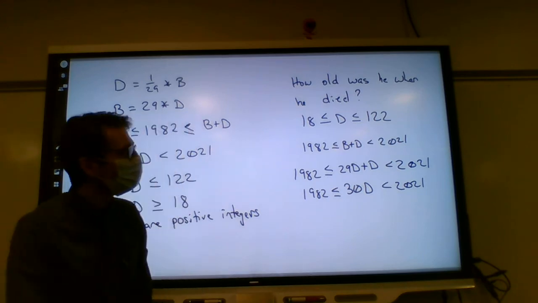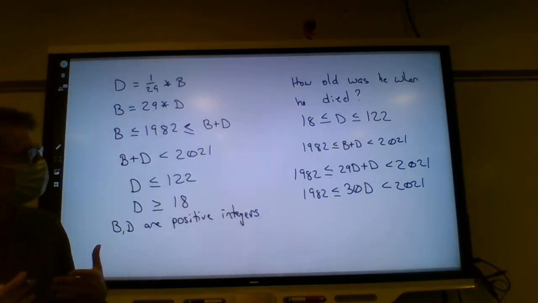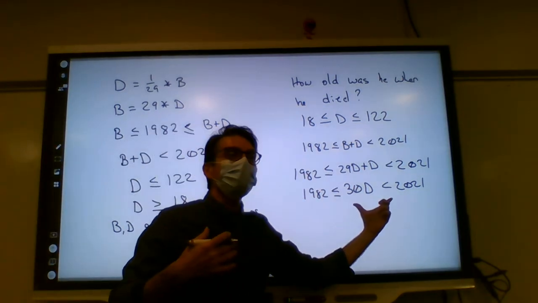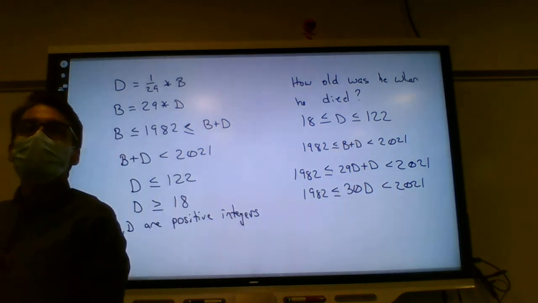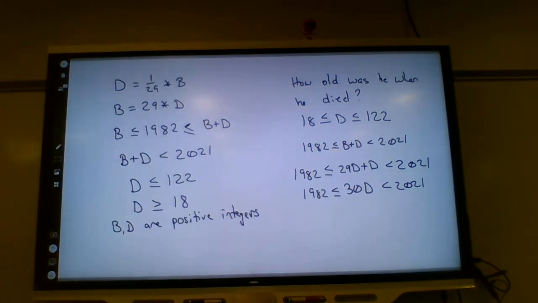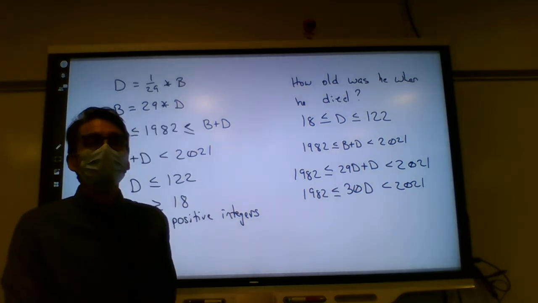So can we solve an inequality like that? Now we're, again, moving on to doing something. We have the understanding. We understand this is how old he was when he died. How would we solve this inequality? Yeah, divide everything by 30. So what happens when you divide 1982 by 30?